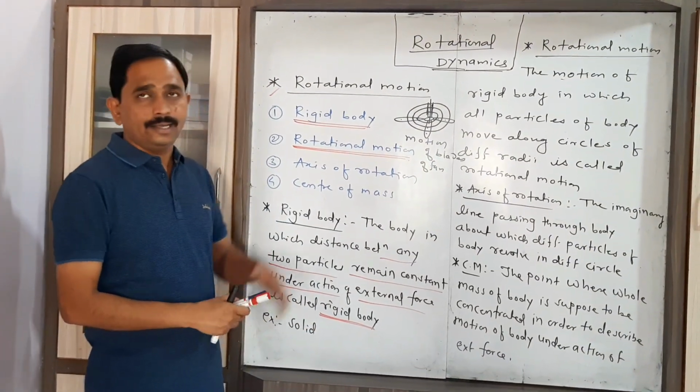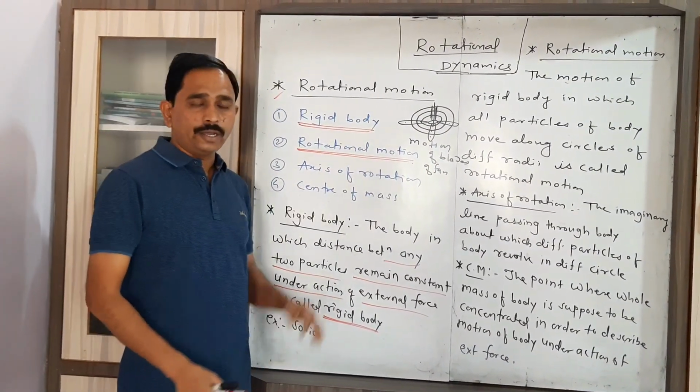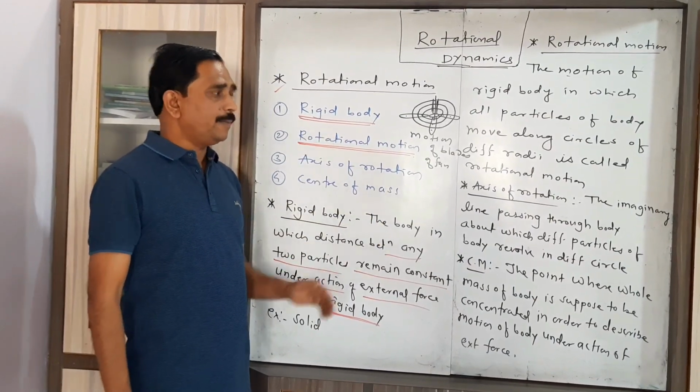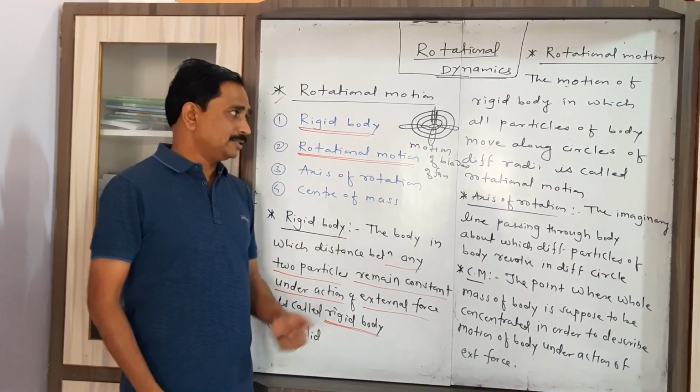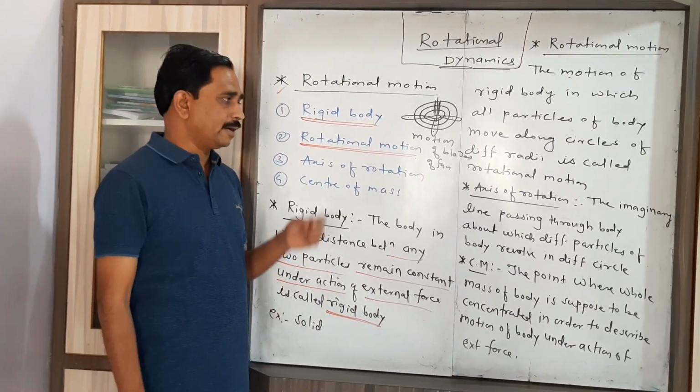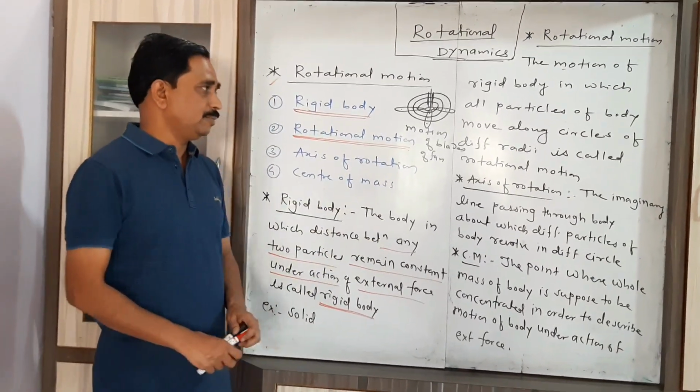That's why the motion of a rigid body in which all particles of the body move along circles of different radii is called a rotational motion.